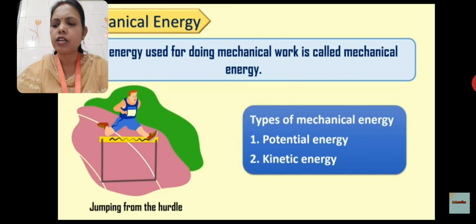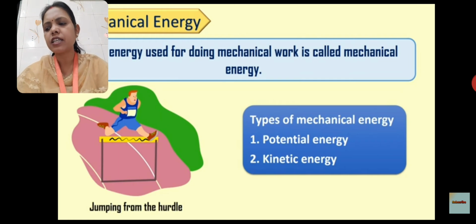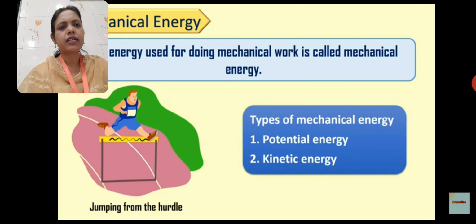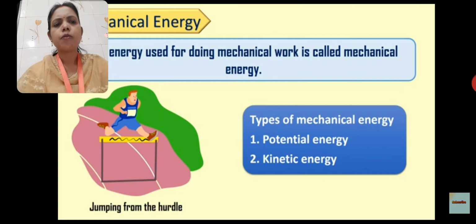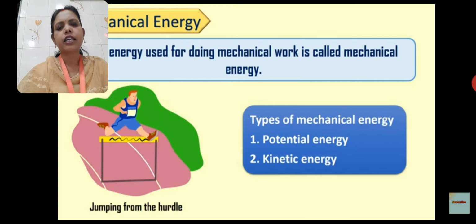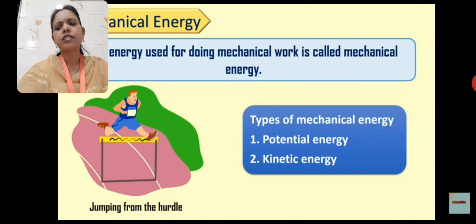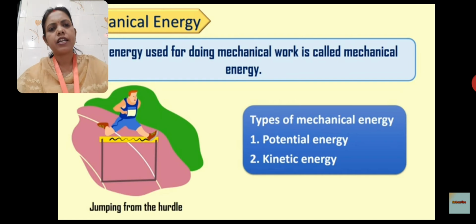Jumping from the hurdle is an example of mechanical energy. So children, there are two types of mechanical energy. The first one is potential energy and the second one is kinetic energy. So, let's see them one by one.